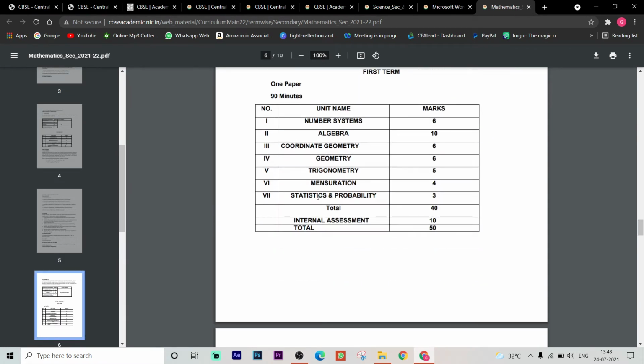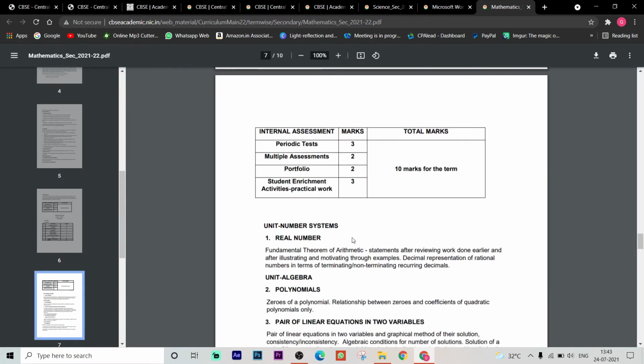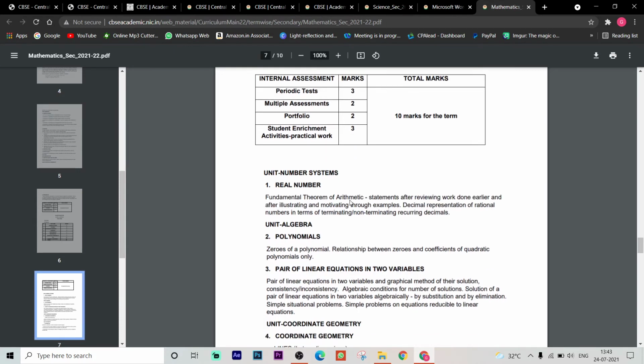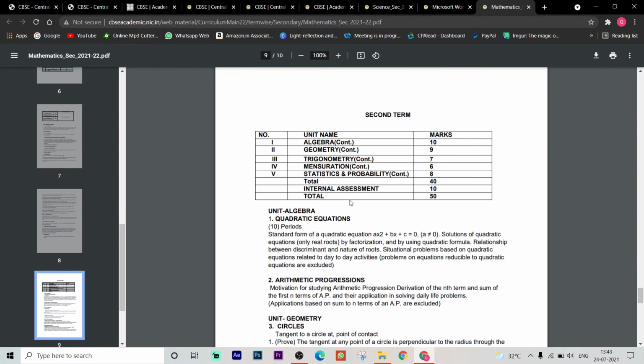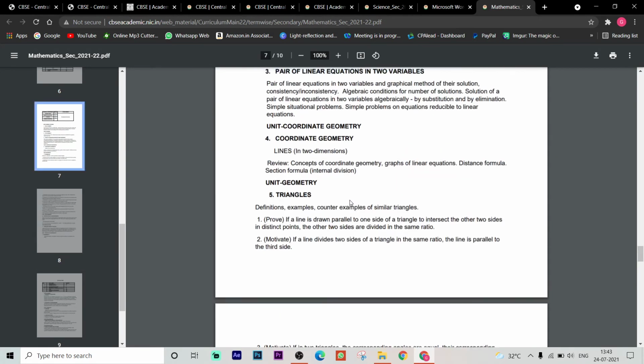Number systems for 6 marks, algebra 10 marks, coordinate geometry 6 marks, geometry 6 marks, trigonometry 5, mensuration 4, statistics and probability 3. So totally 40 marks, internal assessment 10, total marks are 50. Here periodic test 3 marks, multiple assessment same as science, 2 marks, portfolio 2, subject enrichment 3. Okay.